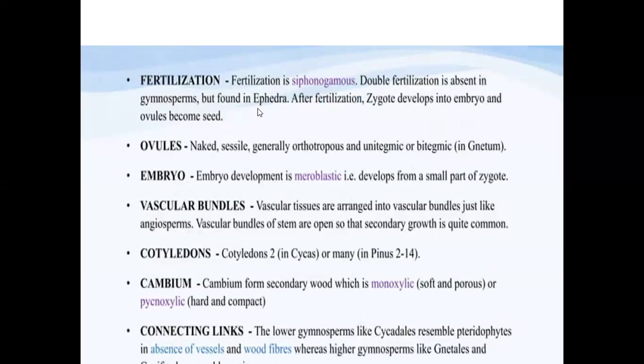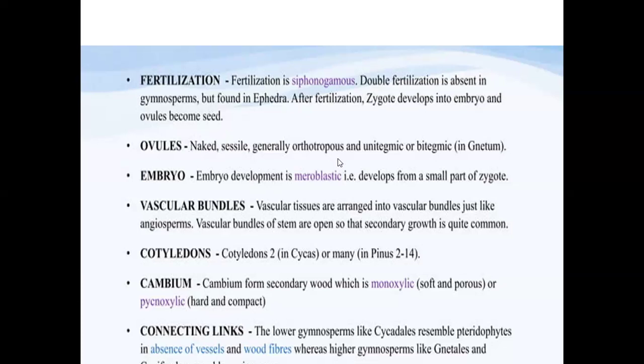Now, fertilization. Here the fertilization is siphonogamous, and double fertilization is absent. After the fertilization, the zygote develops into the embryo and the ovules are transformed into the seed. And when we talk about the ovules, there is no ovary formation. There is no ovary as such. So the ovules are sessile ovules; they don't have any stalk. We call them naked ovules, as they don't have any ovary.